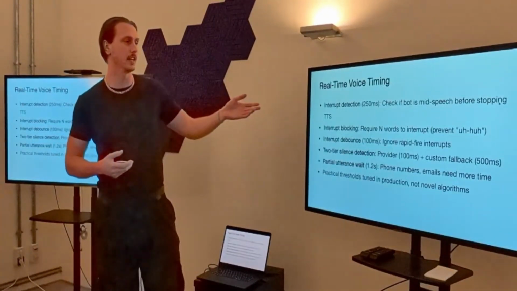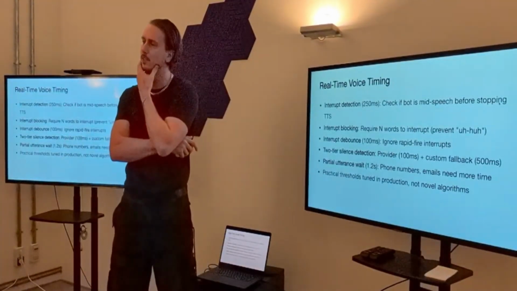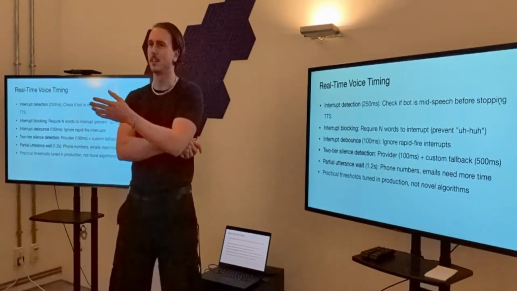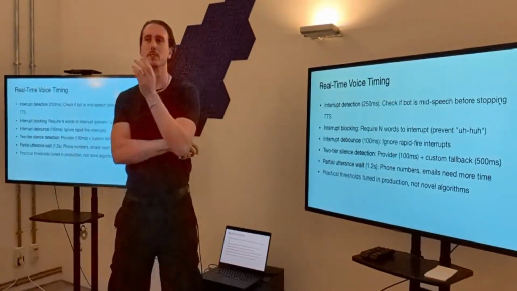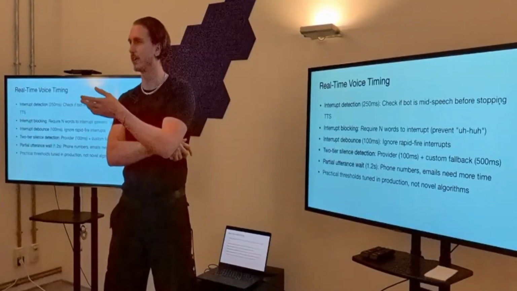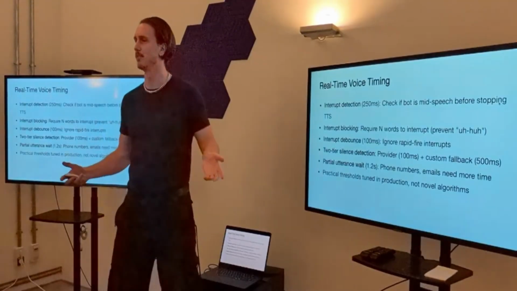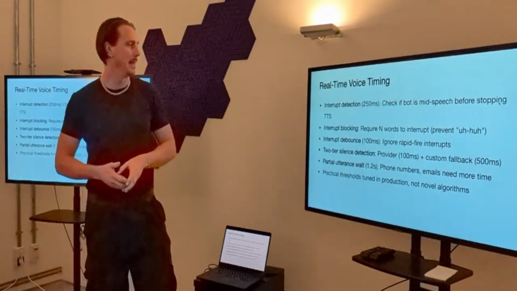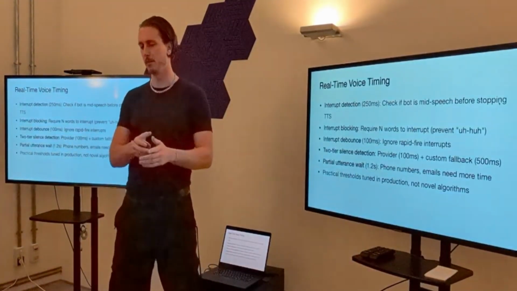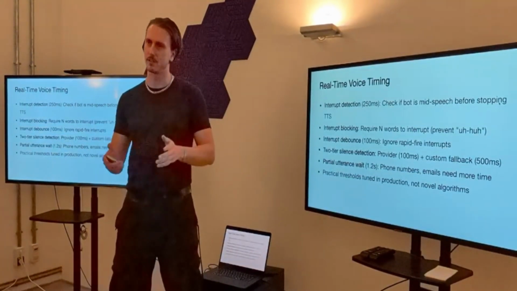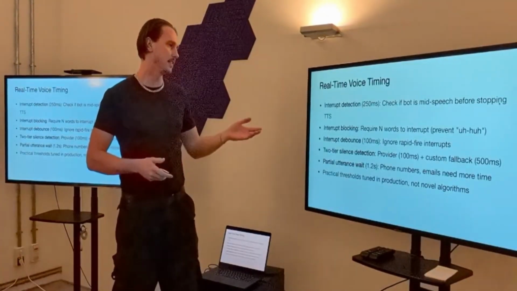Then there's the interrupt blocking. Interrupts are kind of knowing when the user goes like, or these sorts of things. You don't want the bot to just stop doing what it was doing, right? So we also have a configurable number of words required before triggering an interrupt, so that the user is not going to stop the bot from responding to the person. Debouncing as well. If the person continues talking while the bot is talking, there's a bit of an overlap where you may get a lot of interrupts which are triggered. So we debounce those.